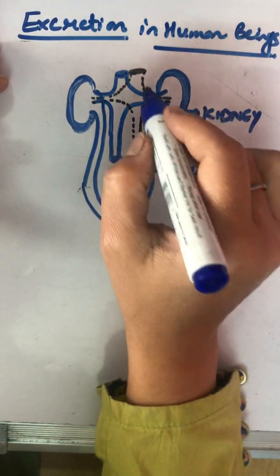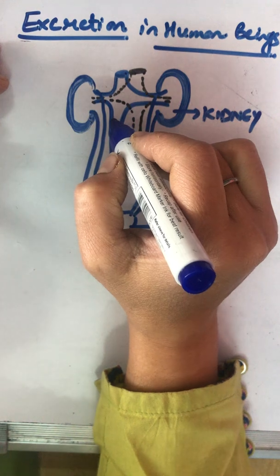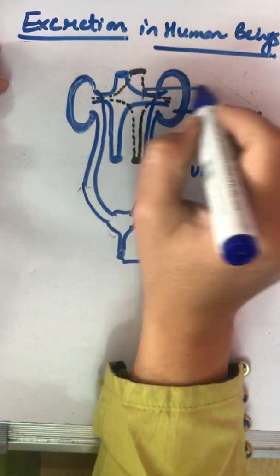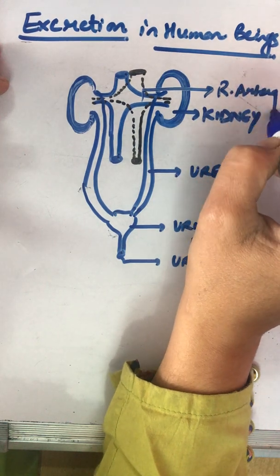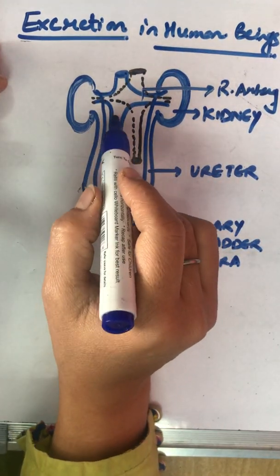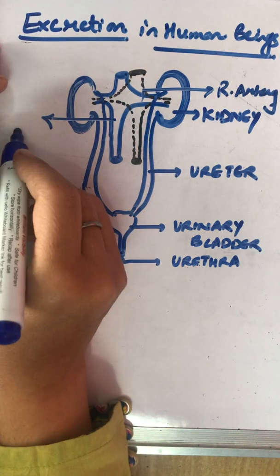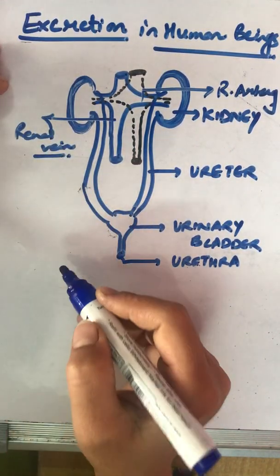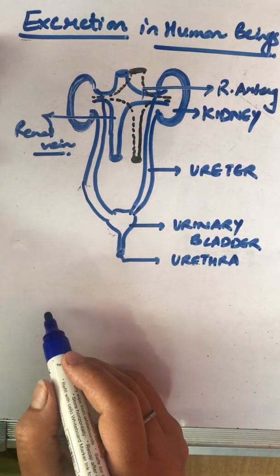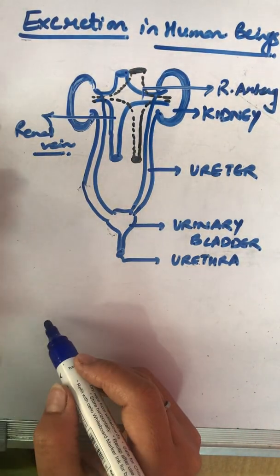One is renal artery, another one is renal vein. I'm marking one as renal artery and another one as renal vein. Clear? This is the excretory system in human beings.